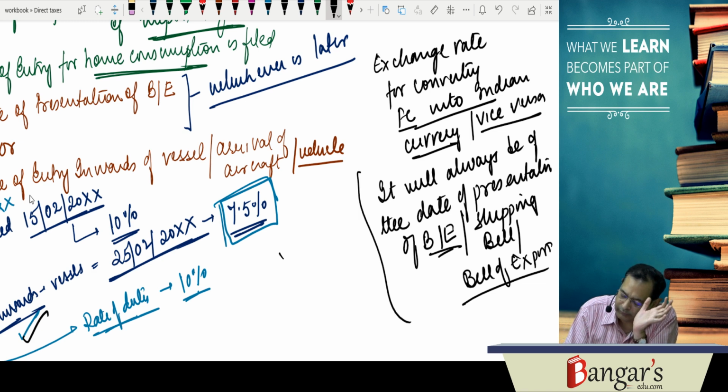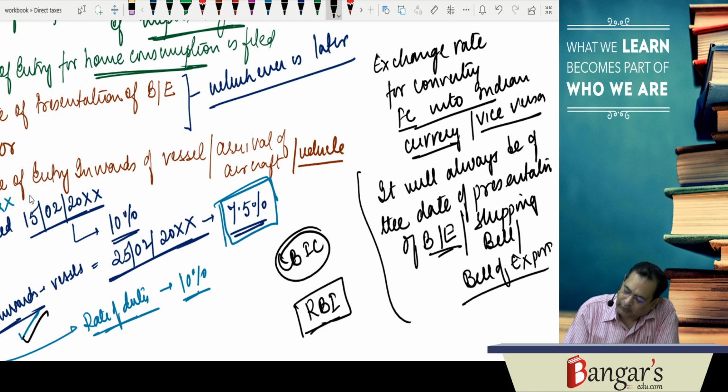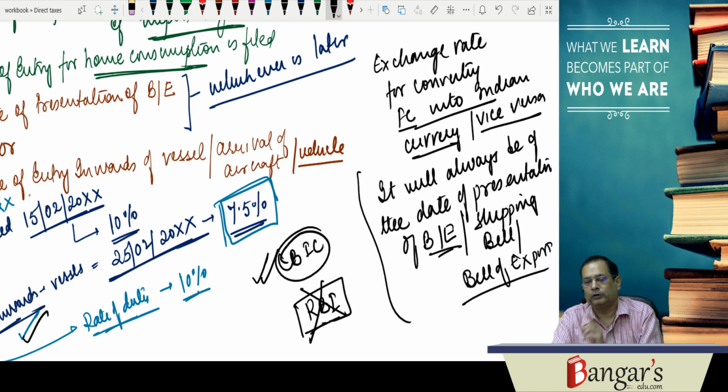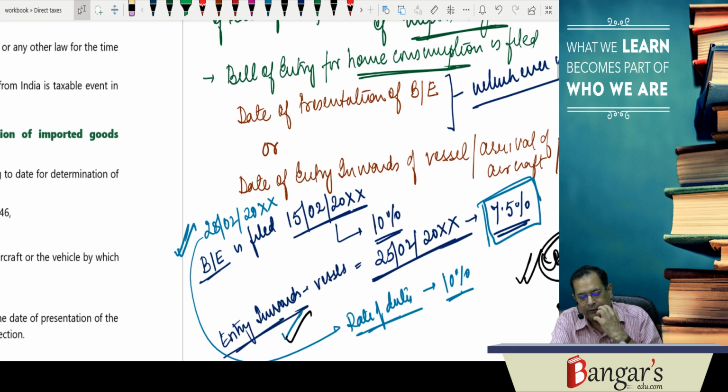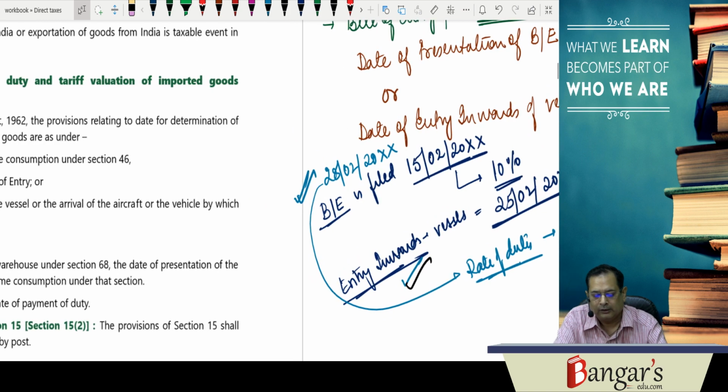And the exchange rate as announced by the Central Board of Indirect Taxes and Customs will be taken. They will be giving the RBI rate and the CBIC rate. So we won't be taking the RBI rate, we will be taking the CBIC rate on the date of presentation of the bill of entry. Custom duty rate will always be of the date of presentation of bill of entry or entry inwards, whichever is later.